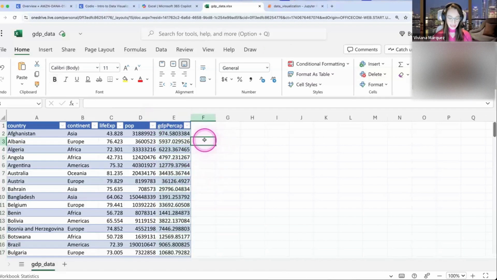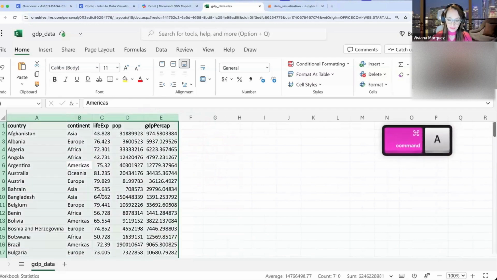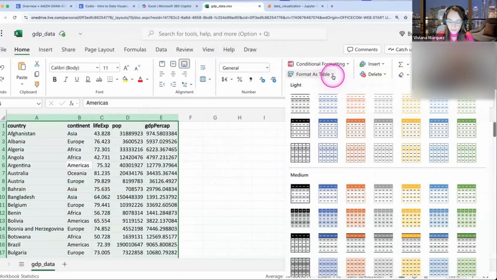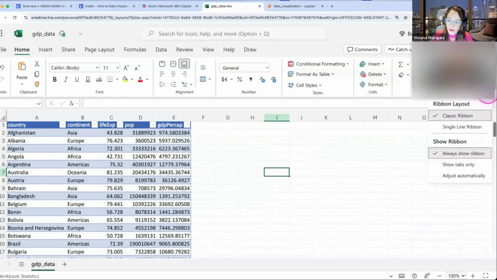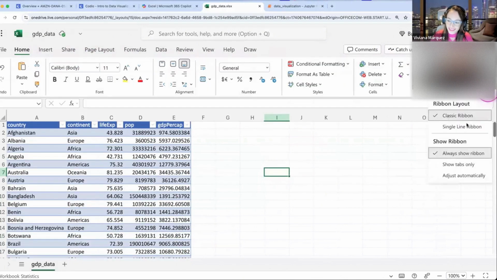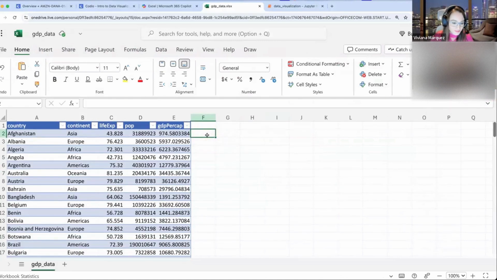How did I get the table again? Let me show you real quick. I click anywhere where you have data, and I do Control A or Command A, and I click on Format as a Table, and I click on this, and then you get the table. The layout options I showed you are not really relevant. It's just the buttons that are visible to you. In case we don't have the same buttons, the one that I'm using is the classic ribbon, but it's not too big of a deal.